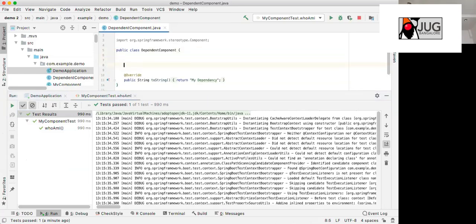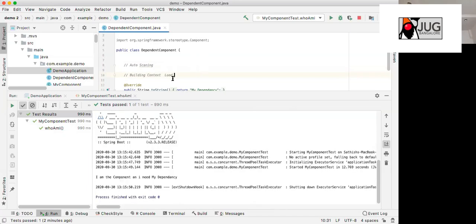There are two things that Spring Boot is doing for you. One is auto scanning, and reflection is costly. Spring Boot is going through your source code and your jars, trying to identify the beans that should be loaded. That is quite a costly activity. The second thing, after auto scanning, is building the context for you. To build the context, it needs to create and load the objects. That is why it takes time initially. After that, it will be faster.